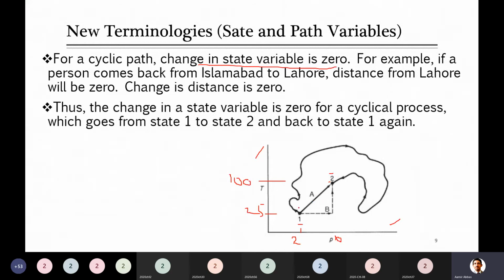If you compare it with path B, path B is divided into 2 halves. Initially, you were thinking to move from point 1 to point 2. At point 1 there is a temperature of 25 degrees C and 2 bar. I just increase the pressure of this system, keeping the temperature the same. Can you see that initially the temperature remains 25 degrees C and you are just increasing the pressure?